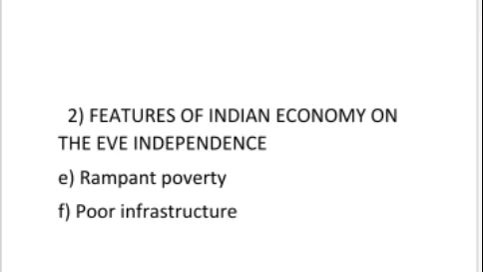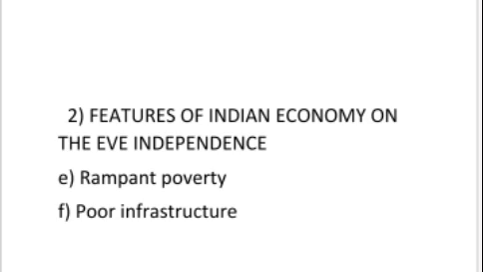Now see, rampant poverty means the poverty which is increasing, which is not decreasing, it is continuously increasing. The bulk of the population was poor. People were not getting even two square meals a day. They lacked shelter and clothing. All this was owing to widespread unemployment and massive illiteracy.